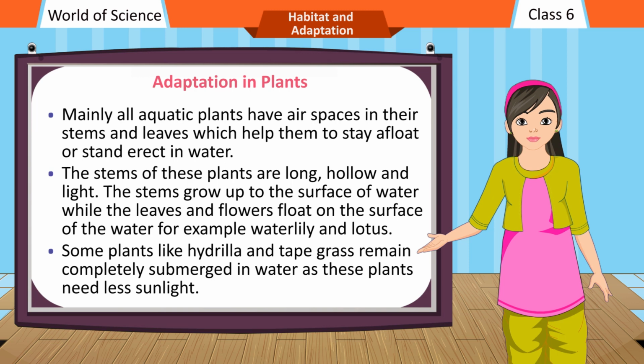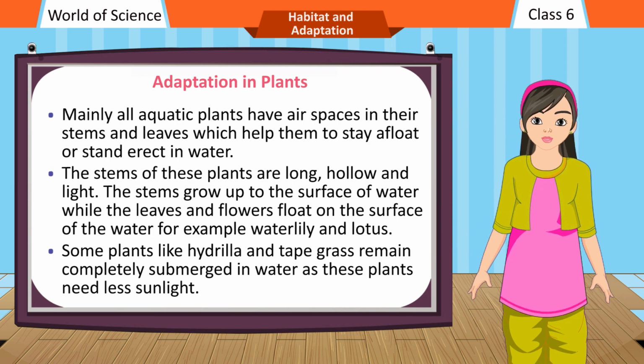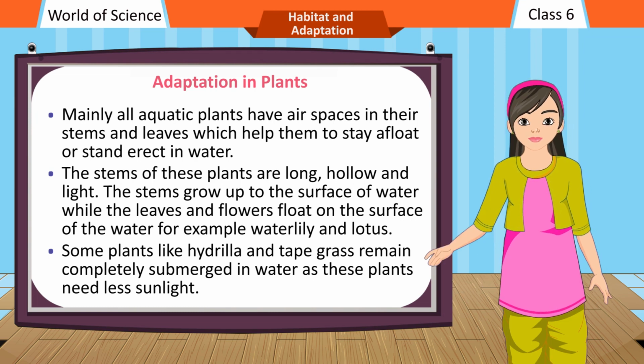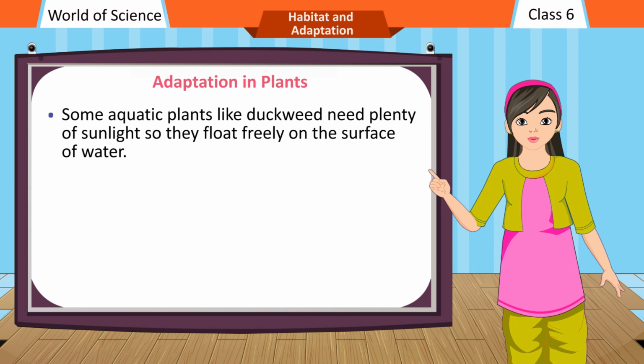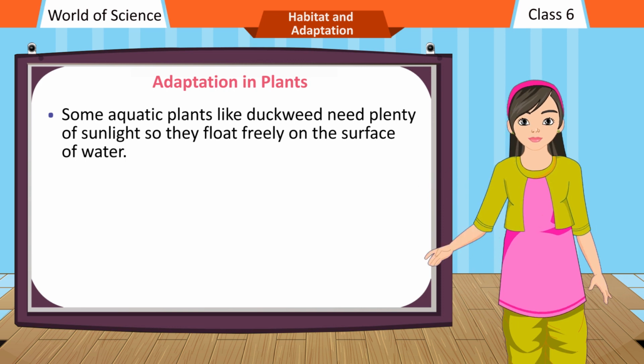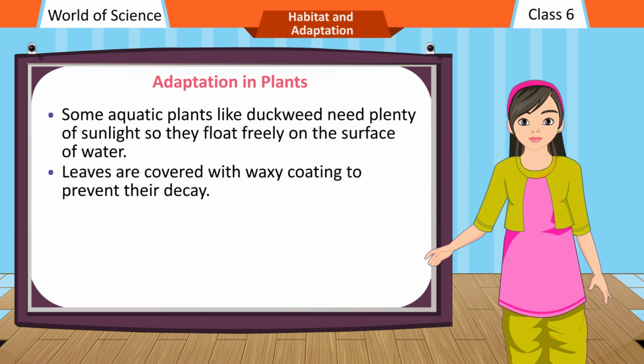Some plants like hydrilla and tape grass remain completely submerged in water as these plants need less sunlight. Some aquatic plants like duckweed need plenty of sunlight so they float freely on the surface of water. Leaves are covered with waxy coating to prevent their decay.